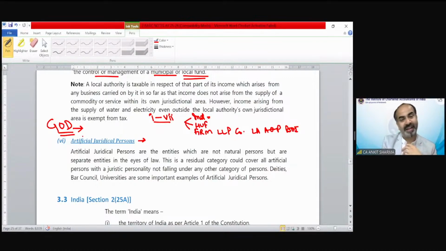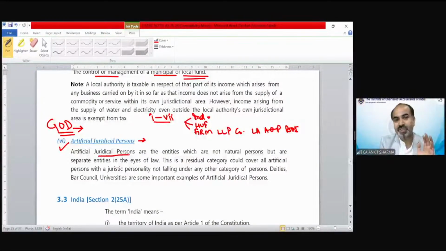We will collect tax from God also, because technically, when there is a temple, mosque, church, gurdwara, anything, and we donate something into it, that is the income of the God. In the name of God, we are technically donating something. So that is directly the income of God, but via their trustee, priest, etc., they need to pay tax. So the income is of the God and they have to pay it. And God is not included in the first 7 categories, so they would be treated as an artificial judicial person.